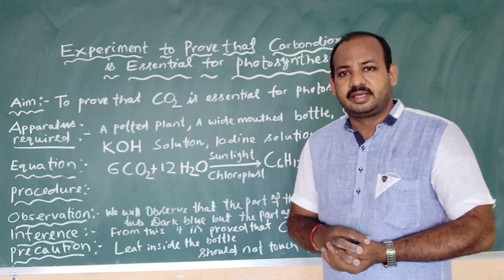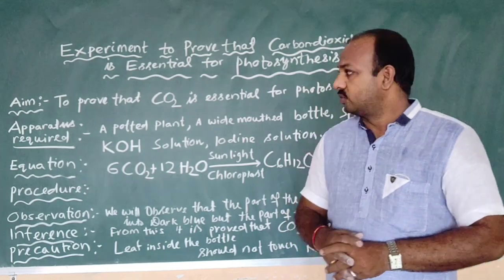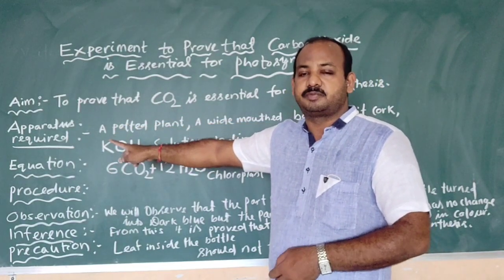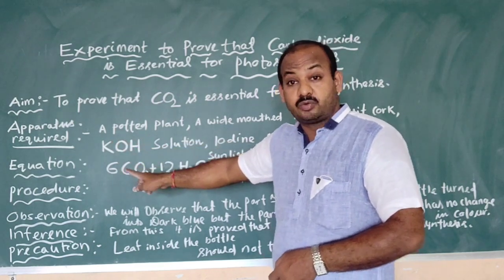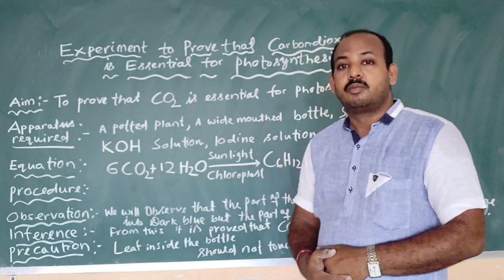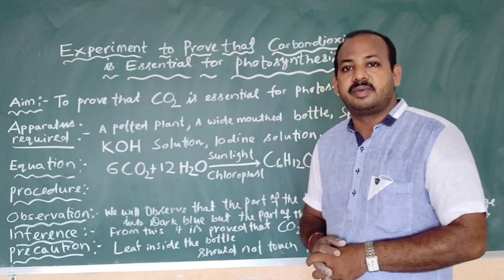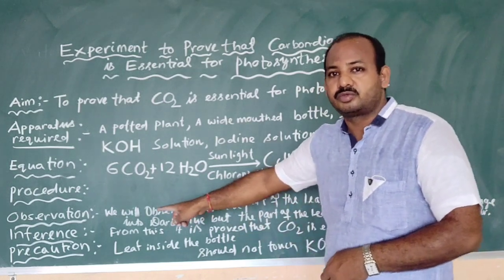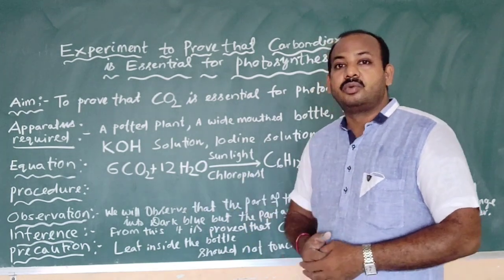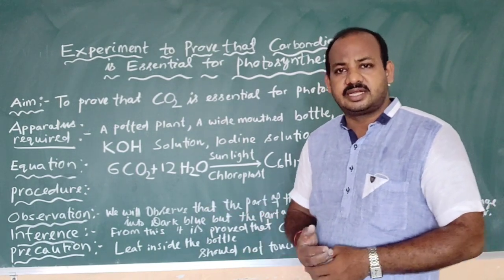For any experiment related to photosynthesis, first of all, we have to discuss the aim of the experiment. Next, the apparatus required for the experiment. Next, the photosynthesis equation you have to write. Next, we will discuss the procedure to conduct the experiment. After conducting the experiment, we will note the observation. What is our observation from that experiment? Next, we will come to a conclusion, that is called inference, or you can write result.